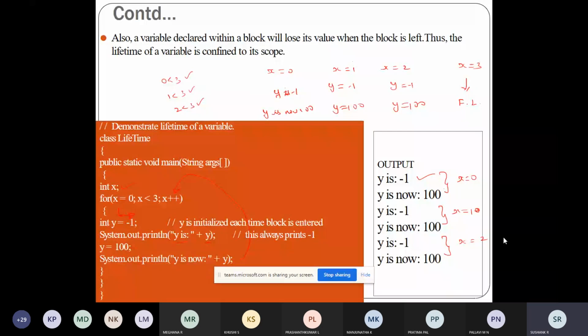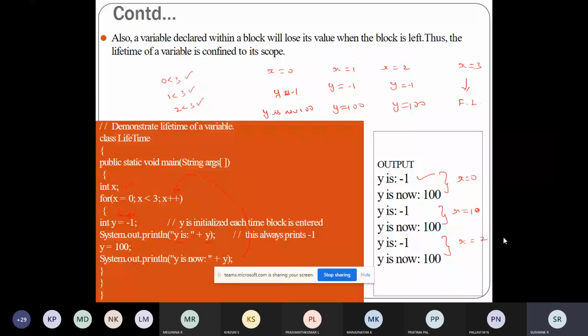So the lifetime of the variable y here is confined to that for loop, or the block defined for that for loop. Once you leave the for loop, the variable y loses its value. So that is what I wanted to tell. Two points: every time you enter the block, the value is getting initialized, and once you enter the scope the variable will be created, and once it leaves the scope, the variable will be destroyed. So this is regarding the lifetime of a variable.